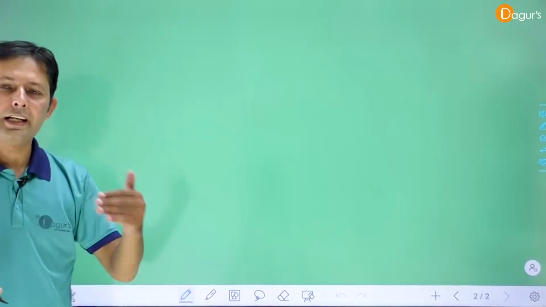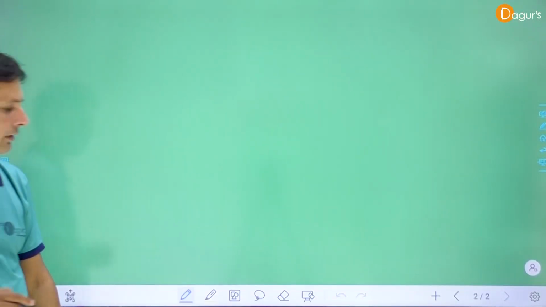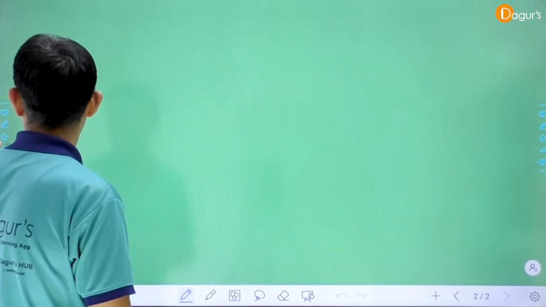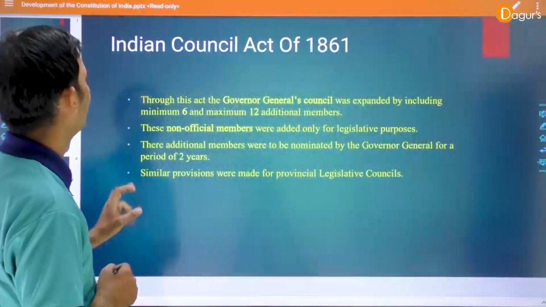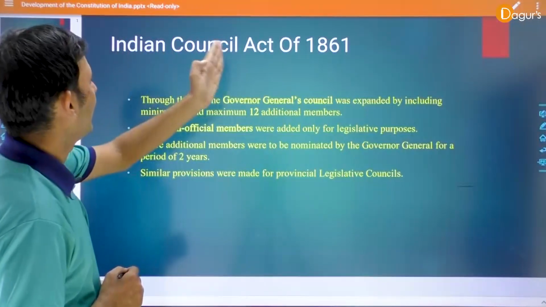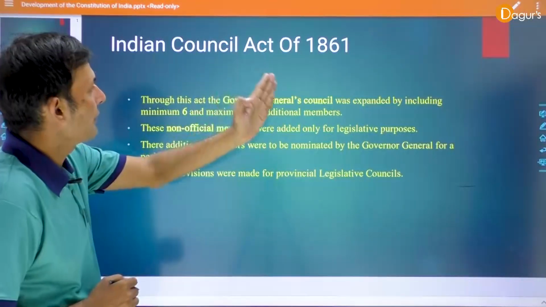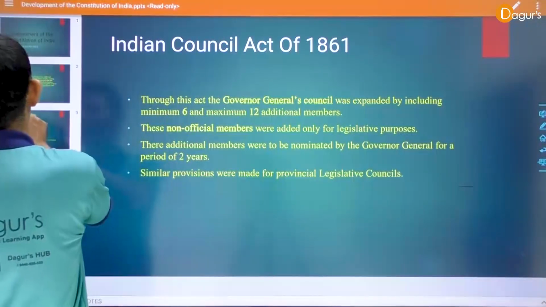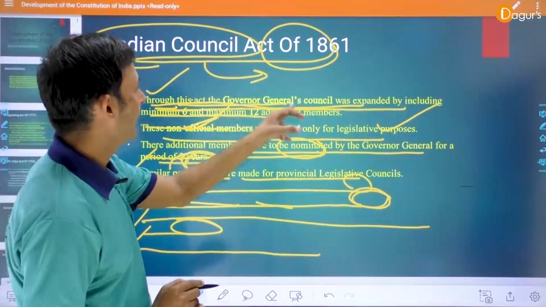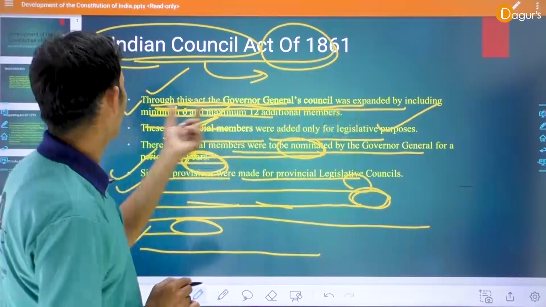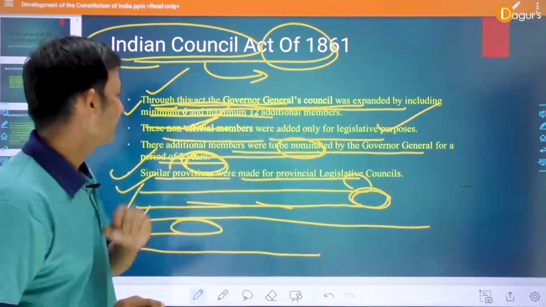The next act is the 1892 Indian Government Act. But first of all, we discuss another slide. Yes, the Indian Council Act of 1861. Through this act, the Governor General's Council was expanded by including a minimum of 6 and a maximum of 12 additional members.